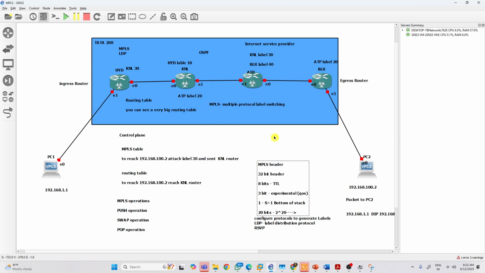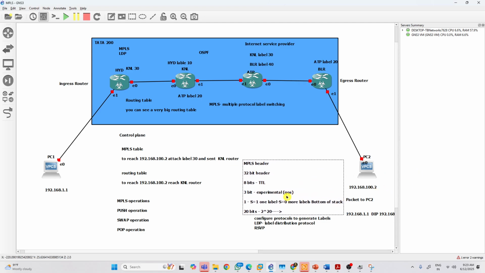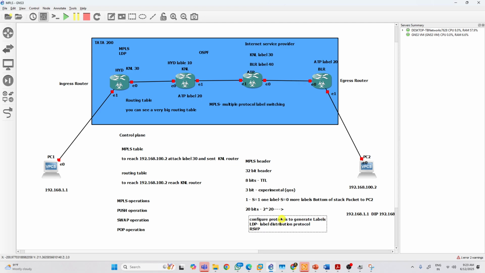So in MPLS L3 VPN, you will see two labels, label on label. If S is equal to 1, it's the bottom of stack. It means it's the last label, and only one label is attached. If S is equal to 0, more labels are attached. It means encapsulation, with one more label on top of that. And another 8 bits are for the TTL value. You know TTL, right? This is it, guys. It's very simple.